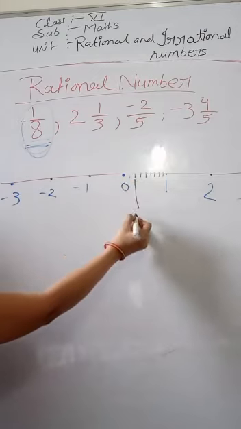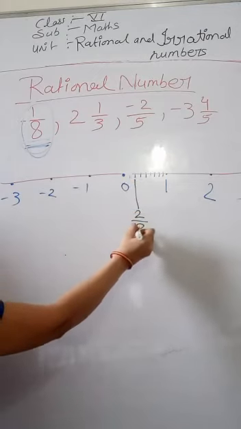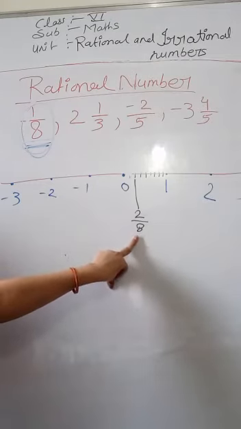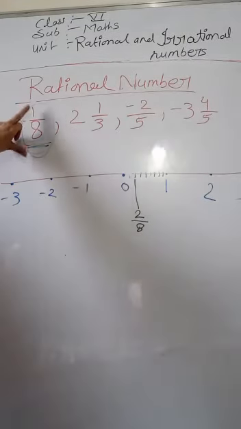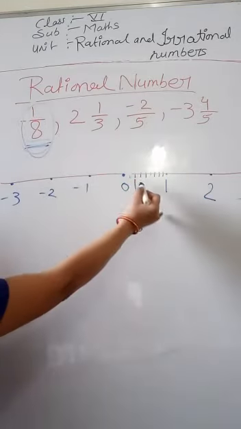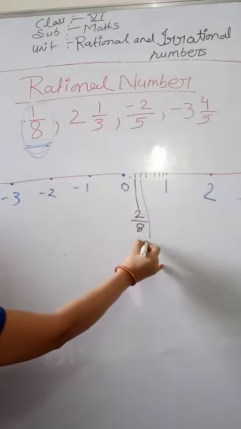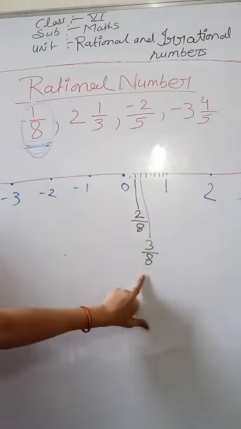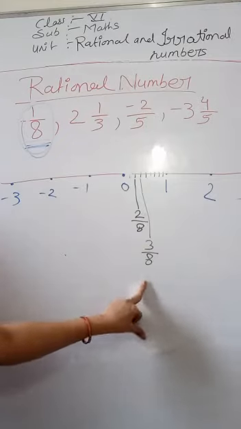See, it is 2, so 2 upon 8 we can put here. Clear? If the numerator is 3, then 1, 2, 3. We can put 3 by 8 here. Clear? Everyone clear?